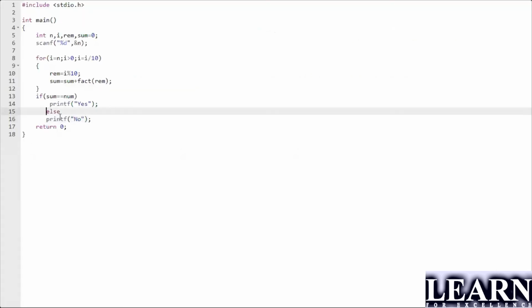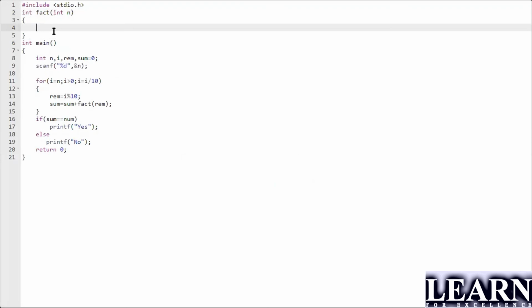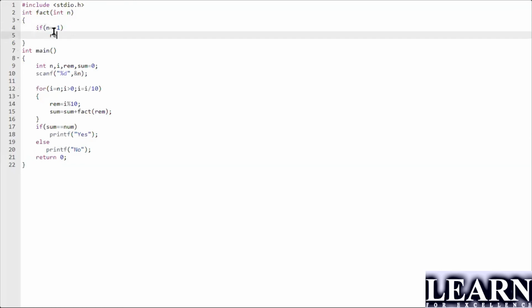Yes, I have given the code here, but at the same time, I have not given anything for the factorial, right? So I need to give out a factorial. So I can say int factorial of integer n, any number they're going to send. So if n is equal to 1, I will return n.